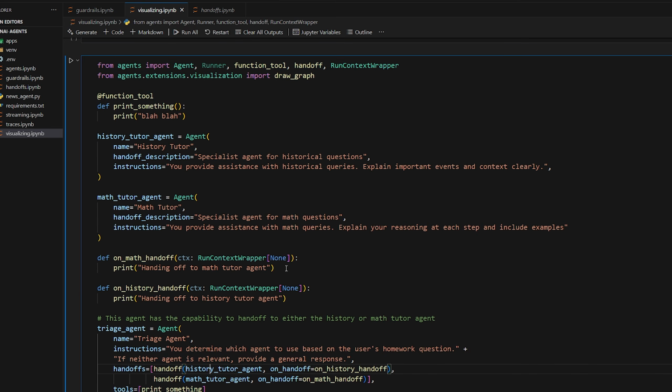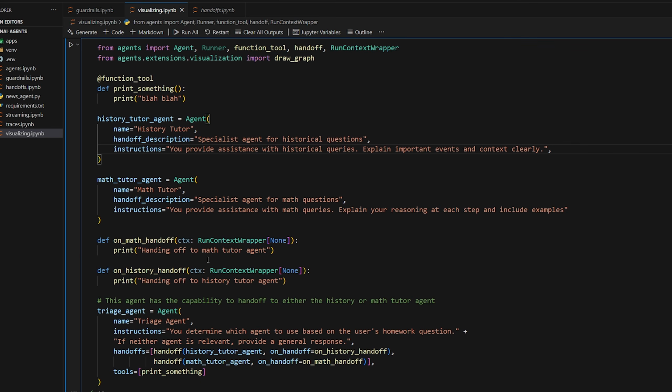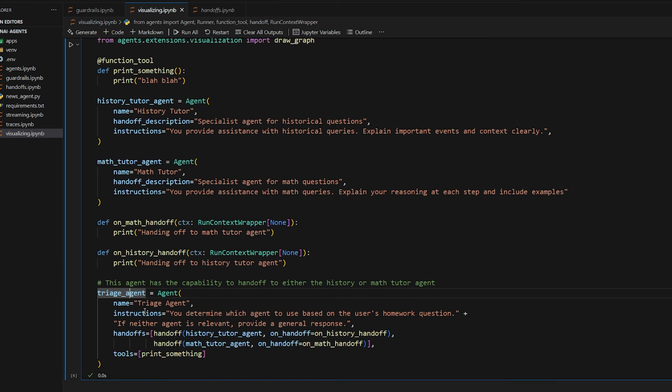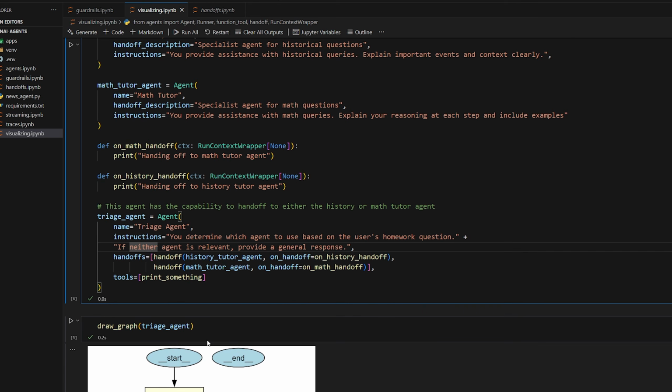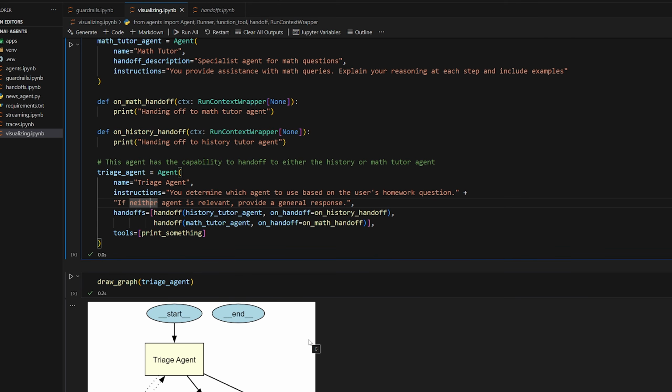And the downside of this is that, of course, if there's no handoffs, if you just have a deterministic setup where you just run one agent and then use that output to run another agent, it won't show up in the flowchart because there's no connection set up between the agents, so it can't really visualize that. So if you have a setup more like this, it's a pretty useful tool. So give it a try.